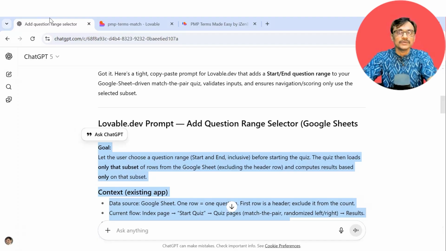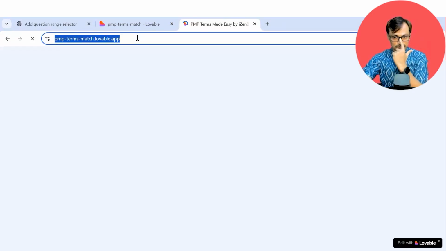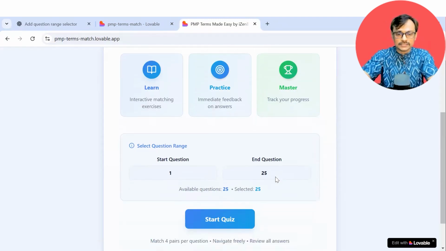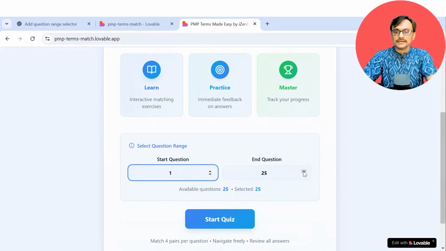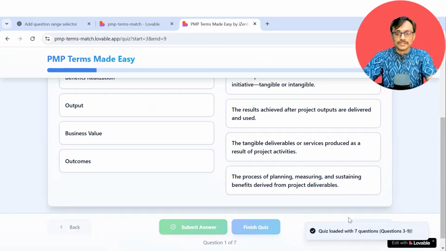So I already published. This is the URL now, and it should be loading. I got worried. It has increased the load time because it is querying the Google Sheet in the beginning itself. That's the difference. Earlier we were doing it later. So I can say, okay, there is this option also. Okay, great. Yeah, this is also available. 3 to 9. Okay, question number 3 to 9, question 1 of 7. Okay, I'm done. And you can check our previous videos in the description of this particular video.